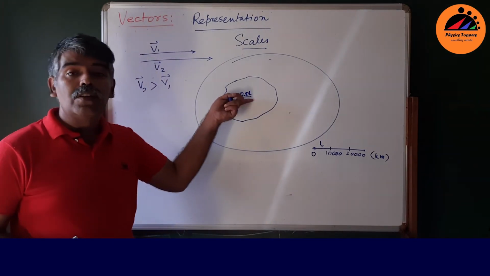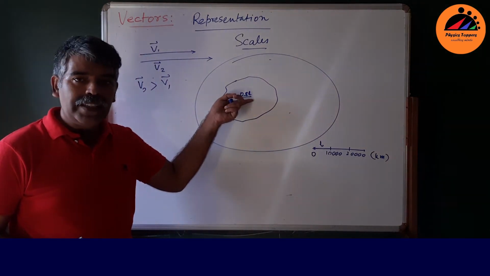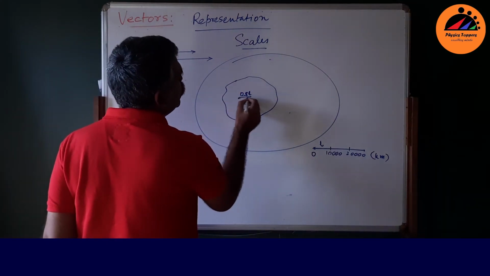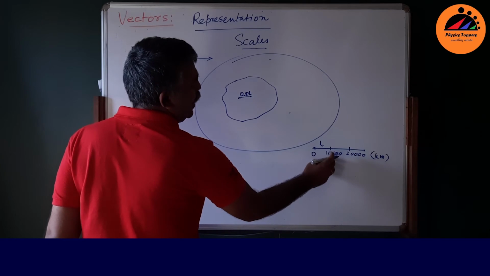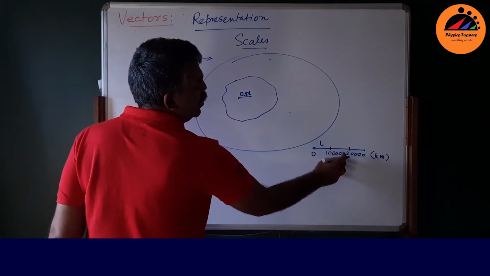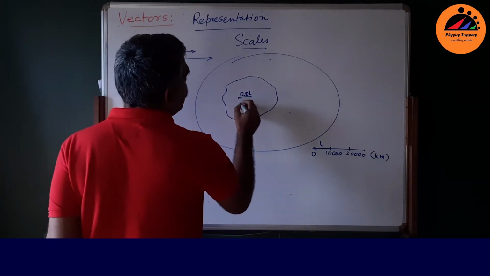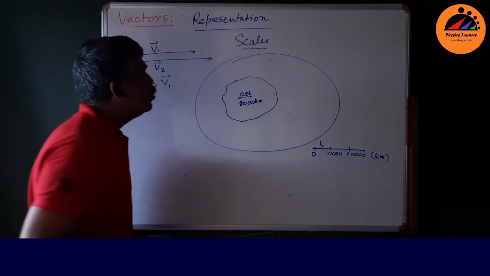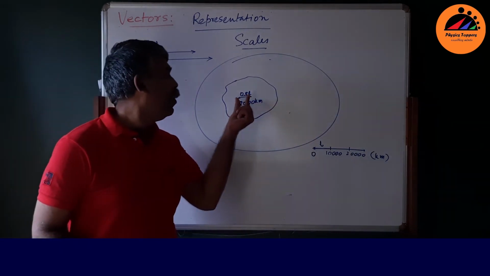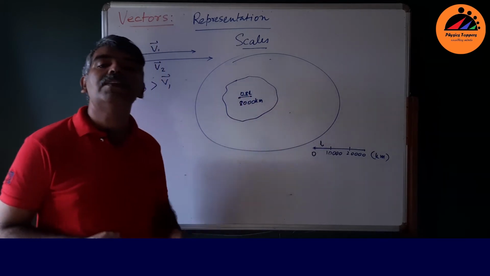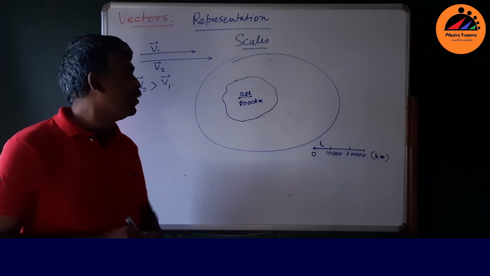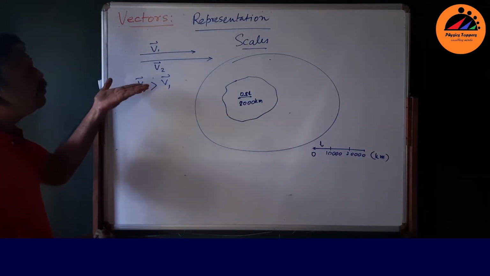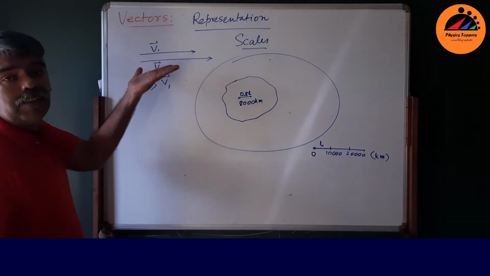So this is 0.8 L, 8 by 10 times L. So what is the distance between these 2 points? If this L stands for 10,000 kilometers, then this must be 8,000 kilometers. So you can easily make out the distance between these 2 places is 8,000 kilometers, right? So that's how you scale it down. Very similar, you do the same thing in vectors.